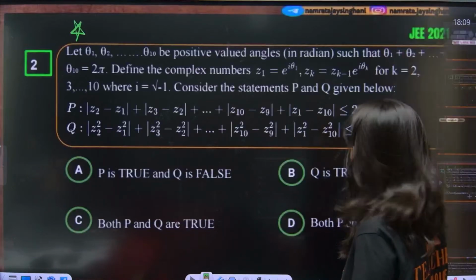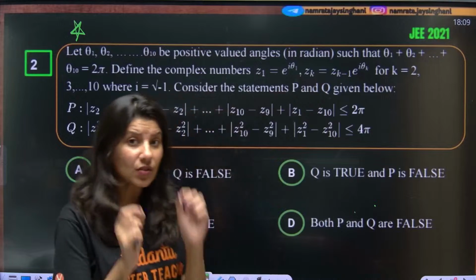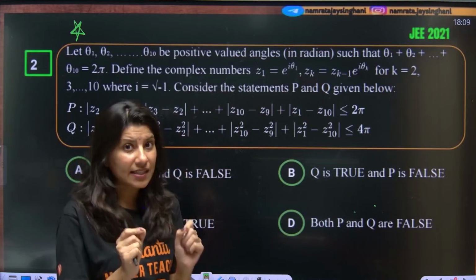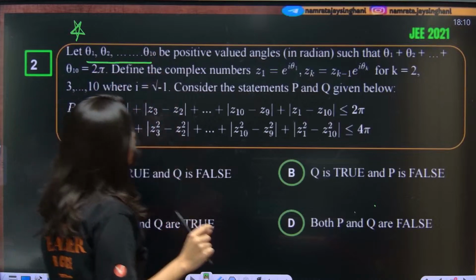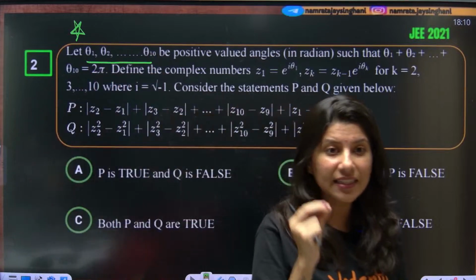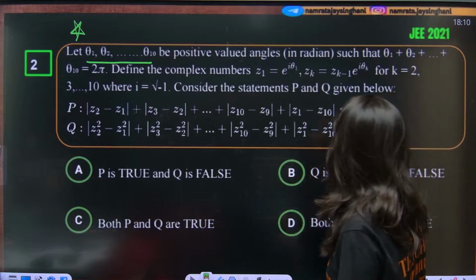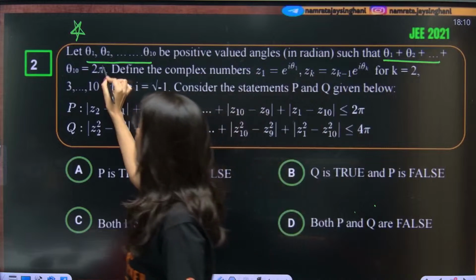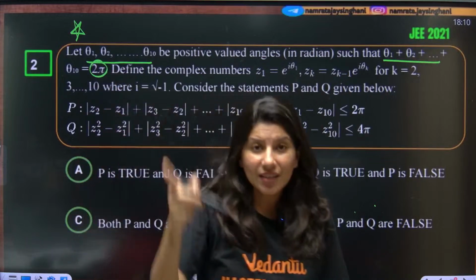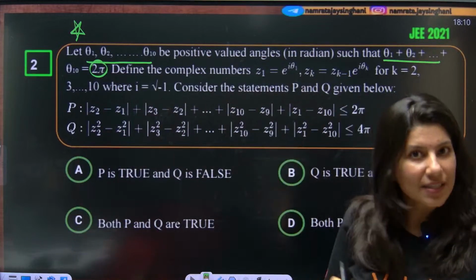Let's start reading the question over here. So the question says theta 1, let's read the question very nicely. Theta 1, theta 2, theta 3 and all the way up to theta 10. There are 10 thetas, positive valued angles in radians such that the sum of all 10 angles is 2 pi. 2 pi is nothing but one complete circle. That is one thing.